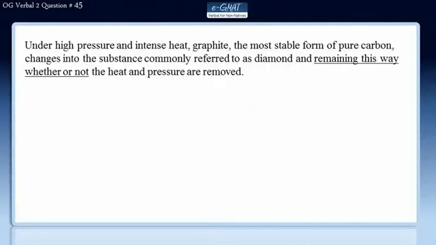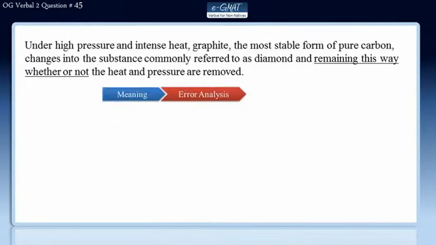We will solve question number 45 of OG Verbal second edition by using the e-GMAT three-step process. In the first step, we will understand the meaning of the sentence. In the second, we will evaluate the errors in the sentence. And finally, we will review all the answer choices to get to the correct answer.